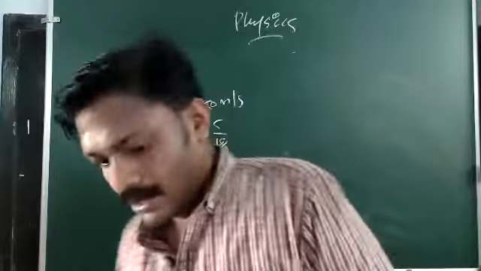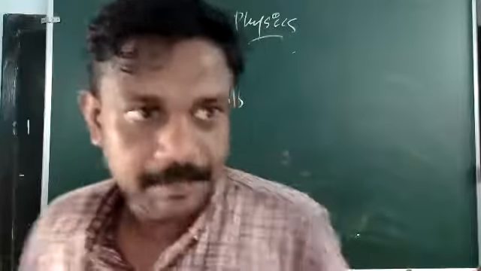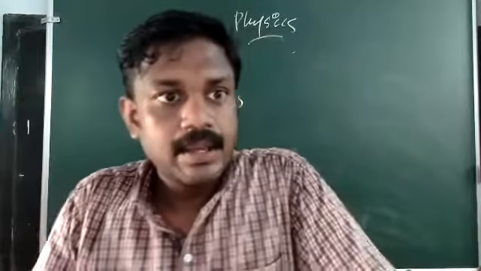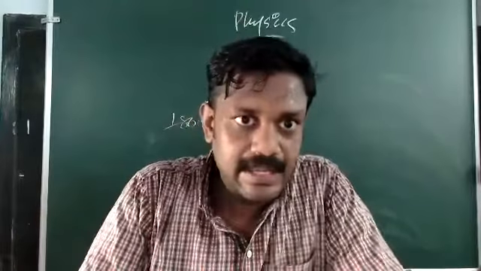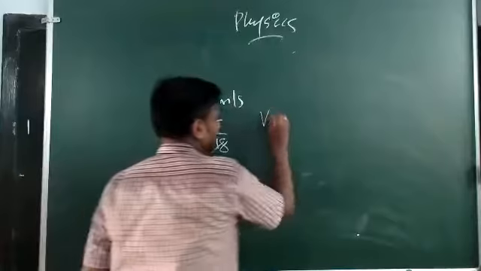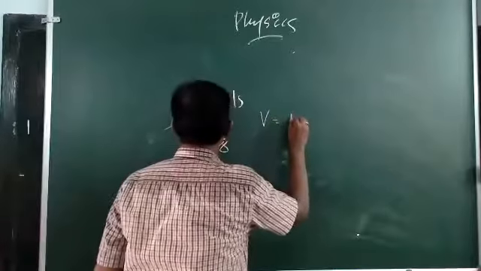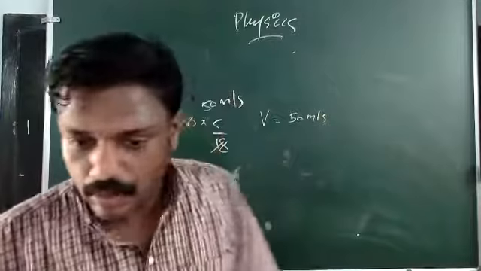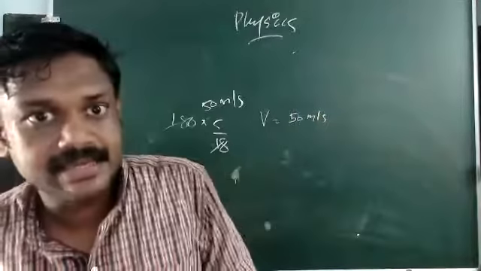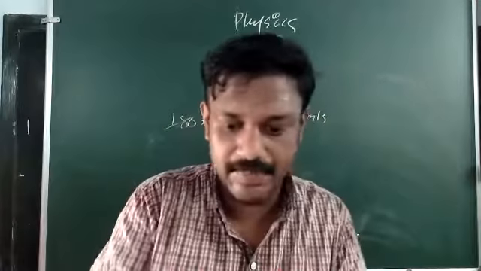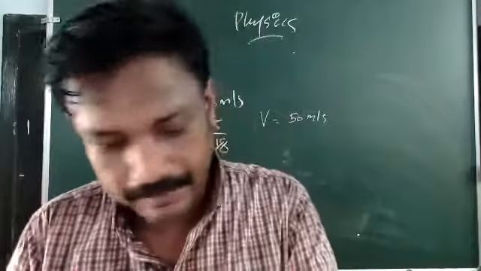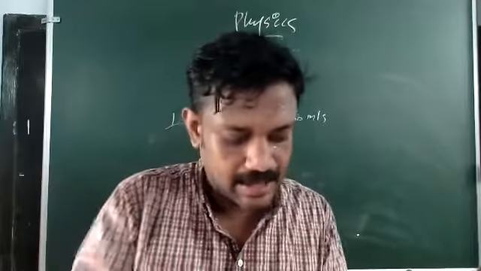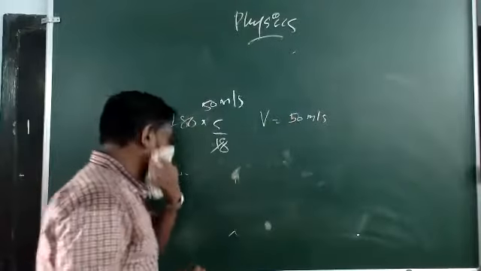Kilometer per hour into meter per second. So 50 meters per second will be its speed, so V you can take as 50 meters per second. See, always keep the data in SI units. So the velocity you are getting is 50 meters per second.